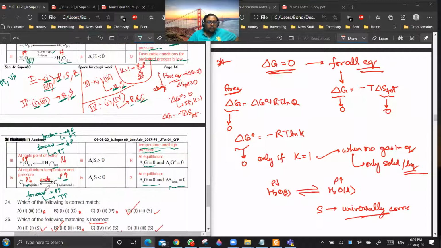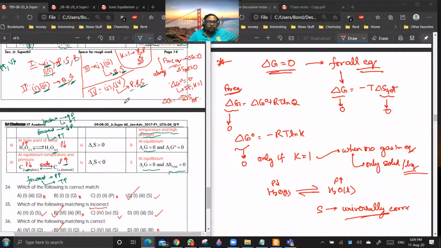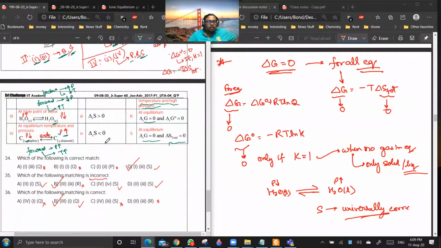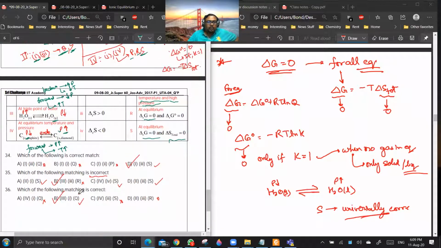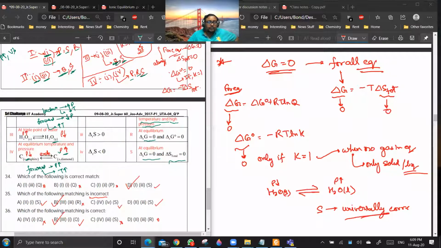Okay. For 36, A: 4, 1, Q. They are asking for the correct option, no? So let us first check the correct. 3, 1, Q is correct.